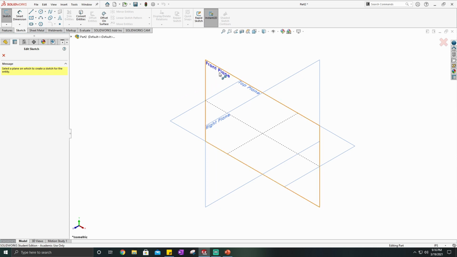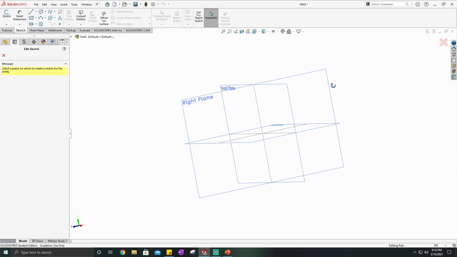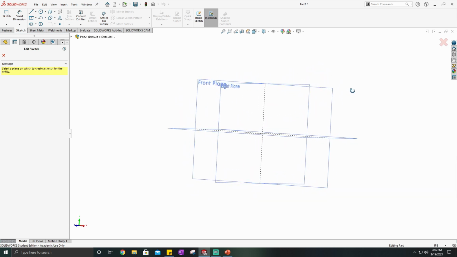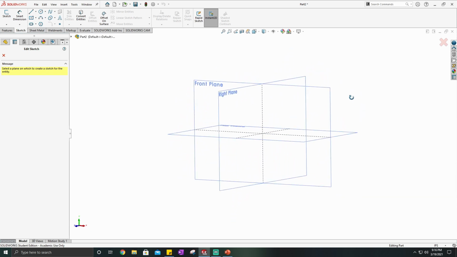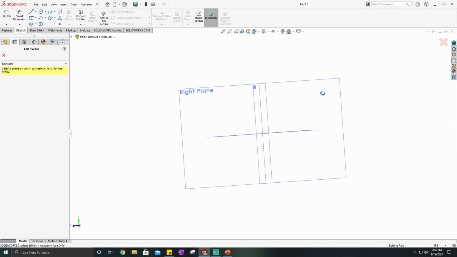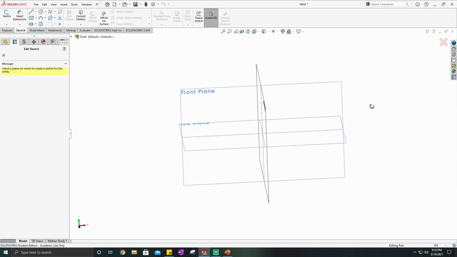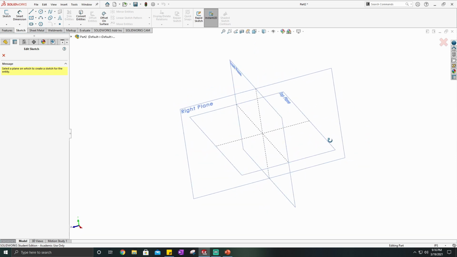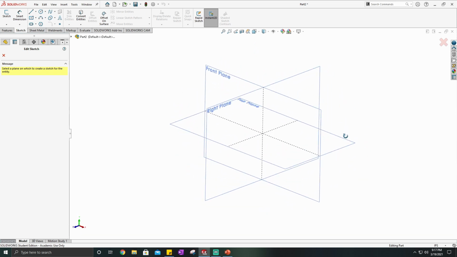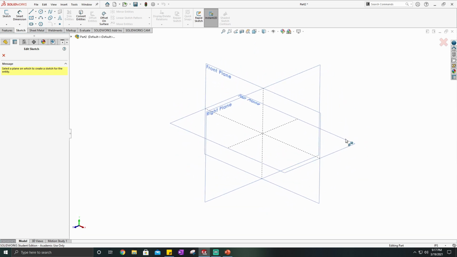As you can see here, this is the front plane. It's outlined in orange, the top plane, and the right plane. You have to be able to think a little bit three-dimensionally. Another helpful tool is if you hold down your middle mouse button and move your mouse, you can rotate. This is helpful if you want to look at your part from different views. Now I'm looking at the right plane. Now I'm looking at the front plane, and if I rotate it down, now I'm looking at the top plane. So this is helpful to get a view for your parts and rotate it and move it around.